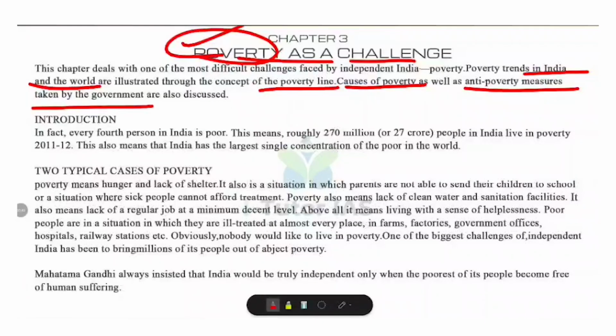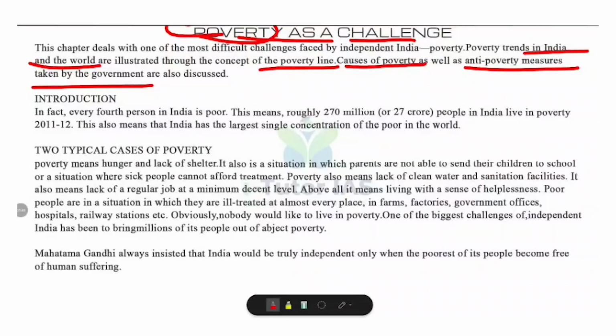Now, here's something very shocking. In 2011-12, every fourth person in India was poor. That means about 270 million people lived in poverty. Can you imagine? 27 crore people, more than the population of many countries. And India had the largest single group of poor people in the world. This shows how serious this challenge is.